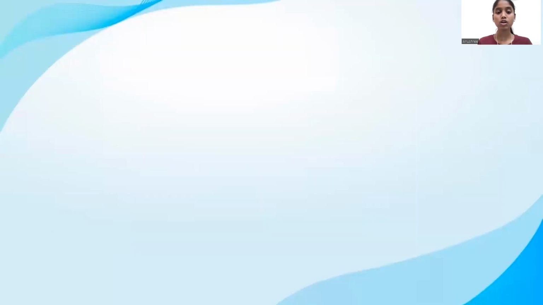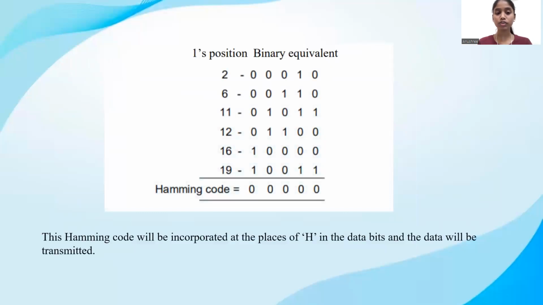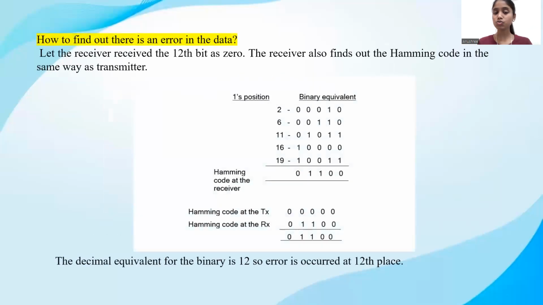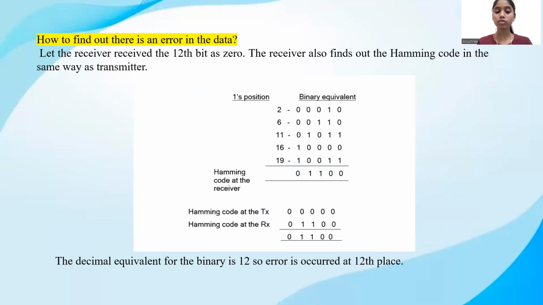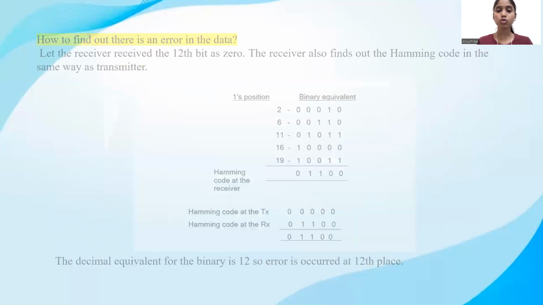the XOR operation. Here we had the 12th bit as 1, so we calculated the XOR operation including the 12th bit, and the Hamming code was 00000. But here the 12th bit has been changed to 0, so we will not include that in the binary equivalent numbers. We will calculate only the XOR of 2, 6, 11, 16, 19, and we calculate the Hamming code at the receiver side. That is 01100. Instead of 00000, we get 01100. But this is equivalent to the missing bit, that is the 12th bit.